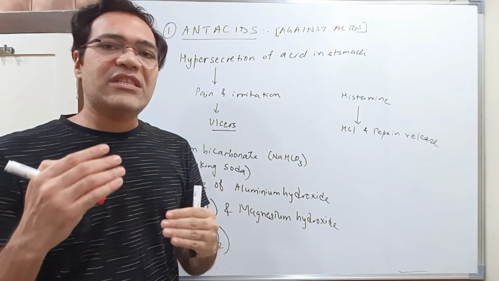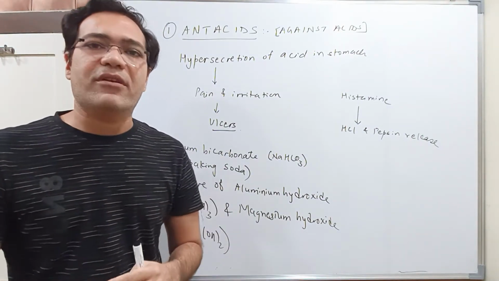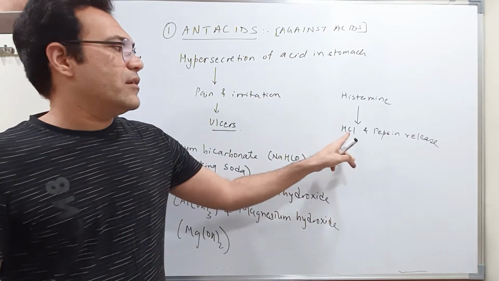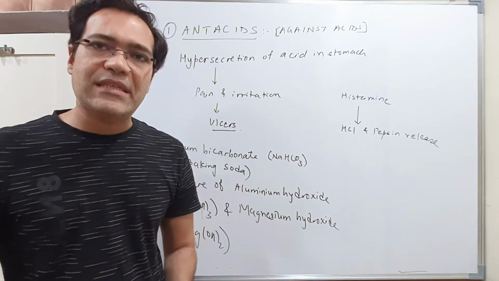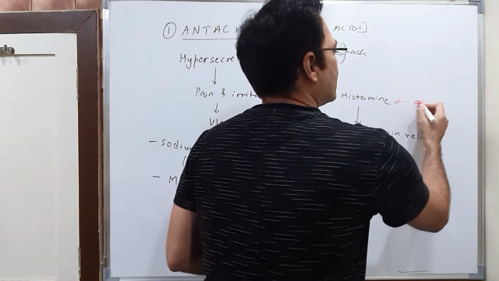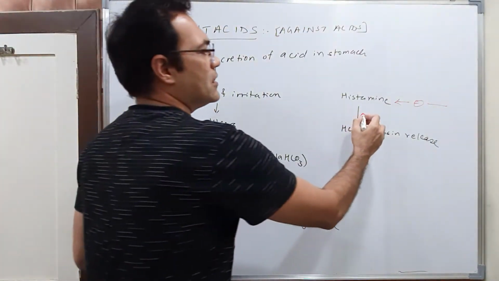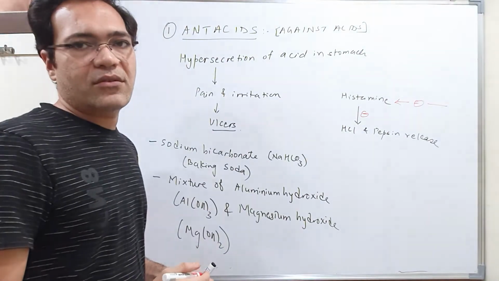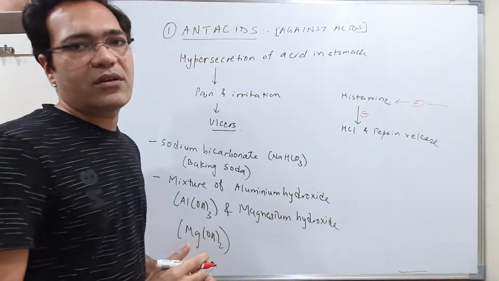If we restrict or inhibit the binding of histamine to its receptor, then what will happen? Release of HCl and pepsin will be stopped, and thus we will get relief from acidity. So what I am saying is, if I block histamine, then this thing will also be blocked. Students, for blocking or inhibiting, I will always use this particular sign.